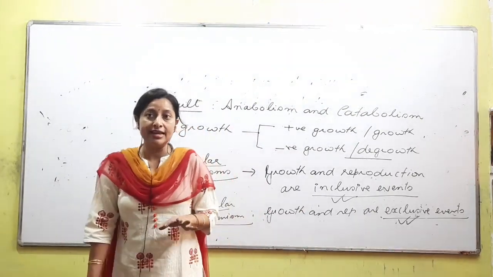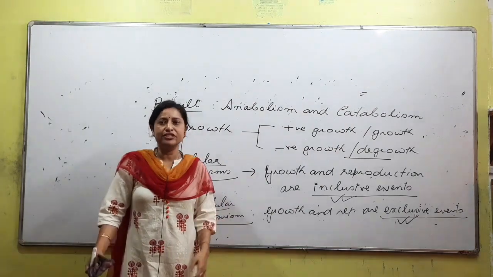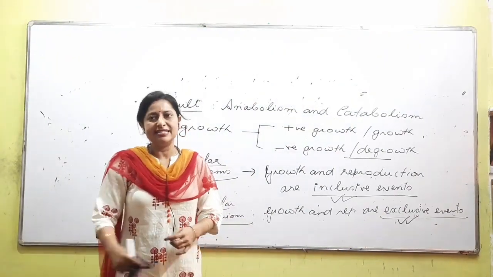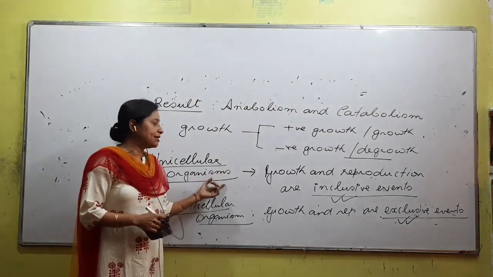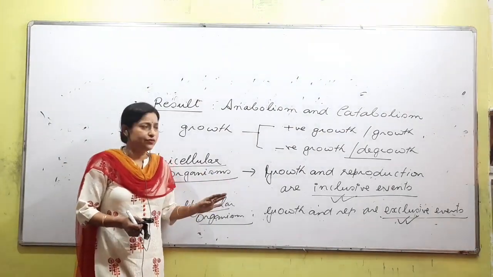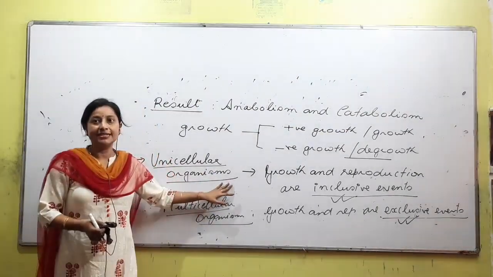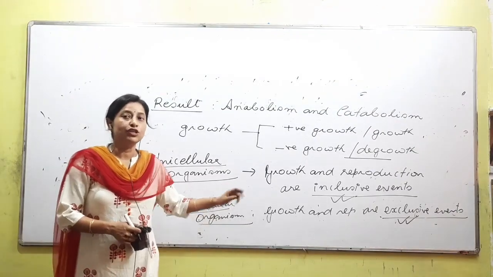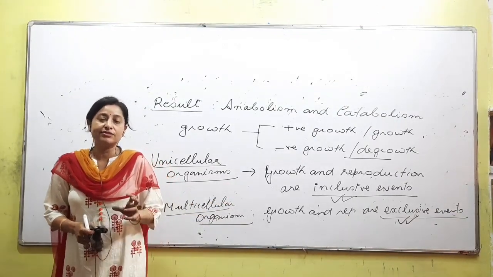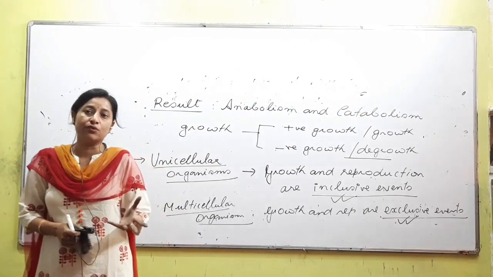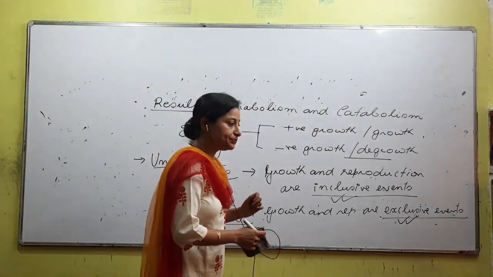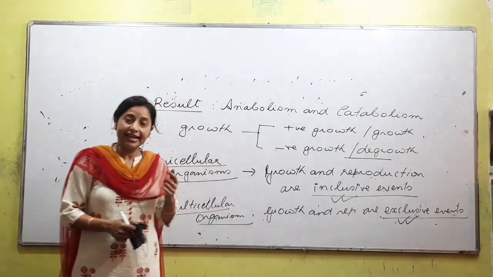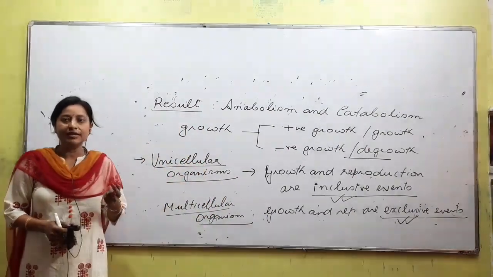For unicellular organisms, the best example that comes to our mind is obviously bacteria, no? Bacteria is an example of unicellular, amoeba is an example of unicellular. So when a bacterium grows, what do you understand? Are we referring to the size of the bacteria growing? Are you understanding the question? Exactly. Growth happens in both unicellular and multicellular organisms.